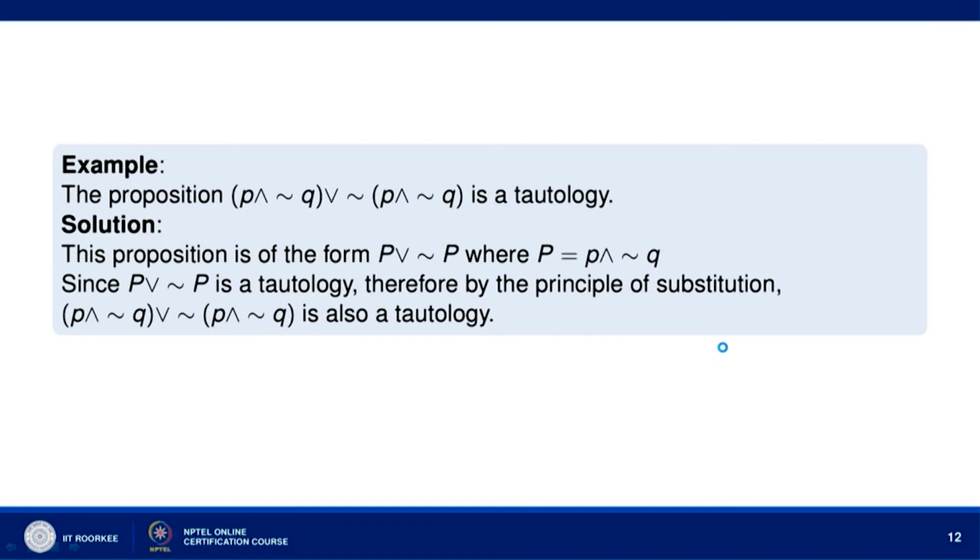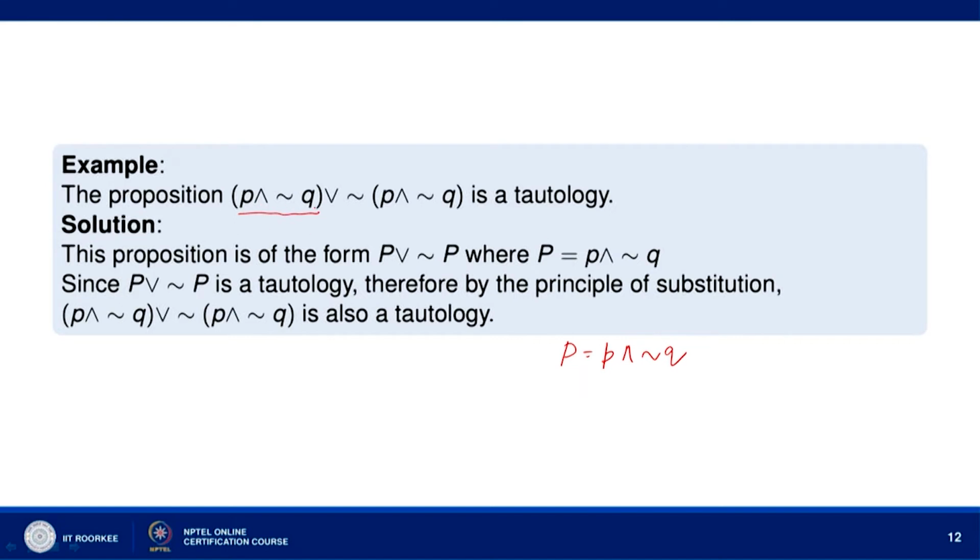Let us say, for example, this proposition: (p and not q) or not (p and not q). We shall see that it is a tautology. Let us take P to be p and not q.